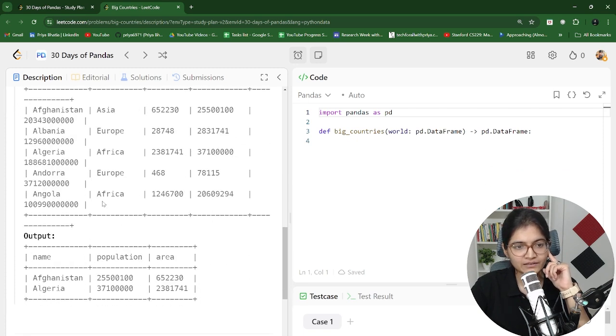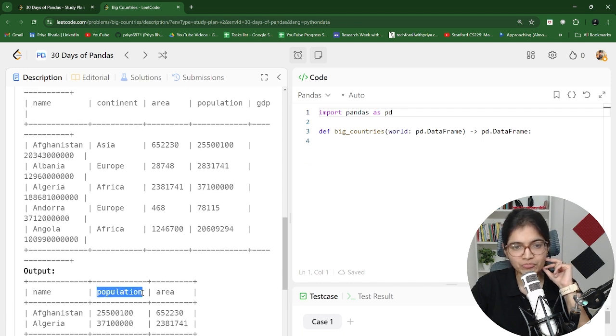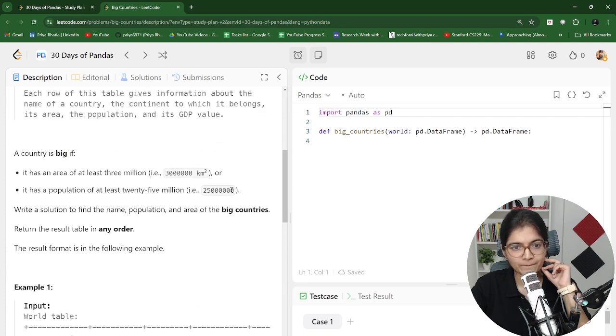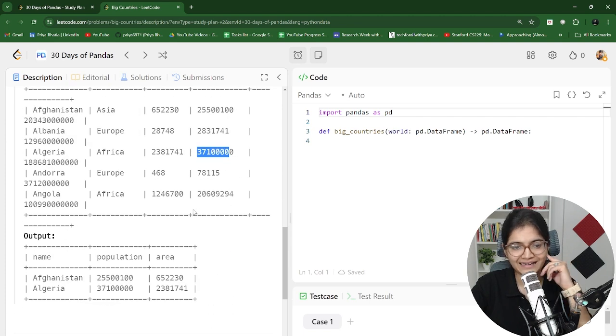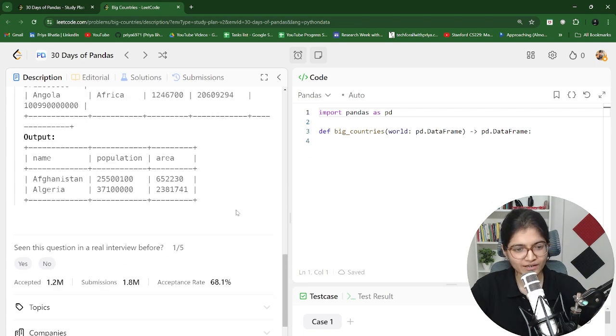For example, the input is given to us, and for the population part, there are two countries where the population is more than 25 million. And because they are using an or constraint, it means any one of the constraints being applicable is enough for us to print the result. So I think the question is clear.